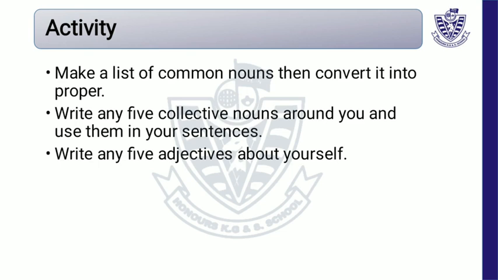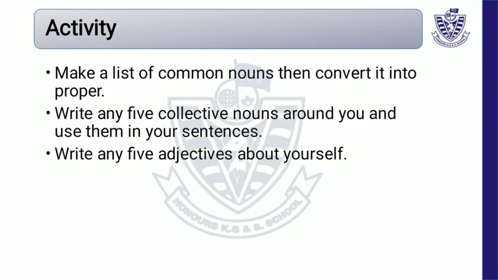Like Ali, Sara, it is proper. And you will write country. Country is a common noun. You will give it a name like Pakistan, so it is proper. In this way, you have to make a list of common nouns, then you will convert them into proper.